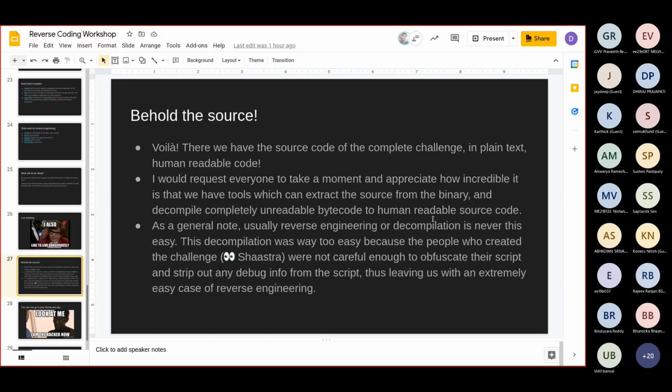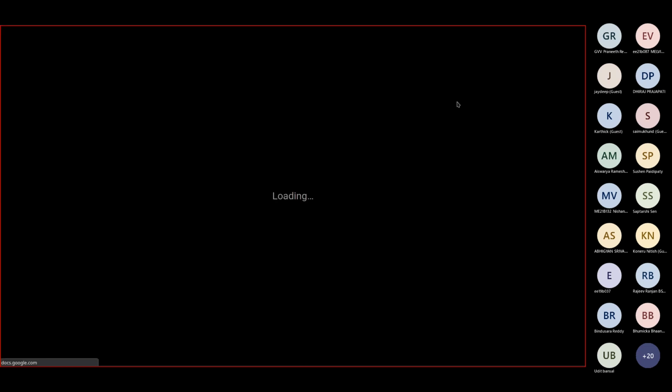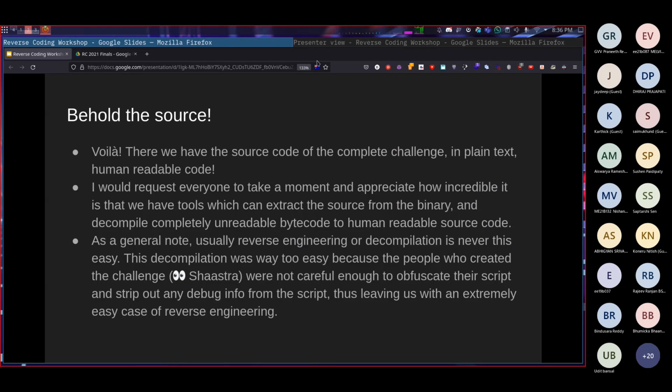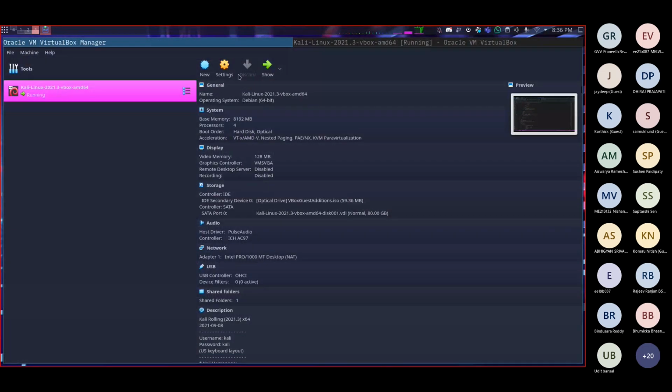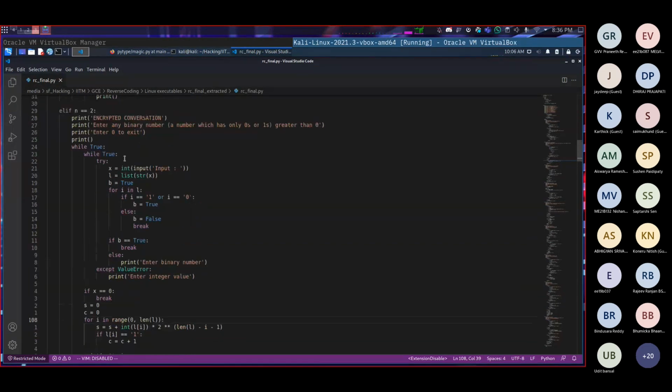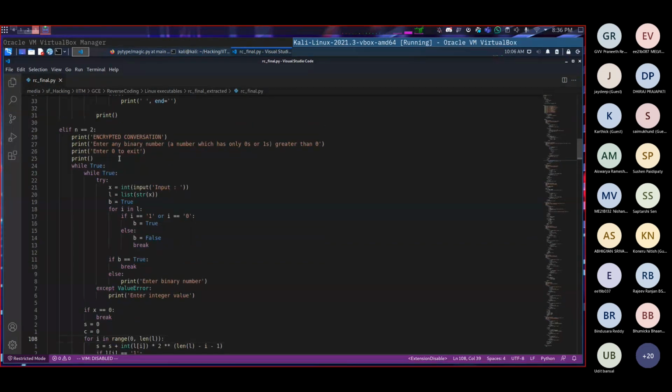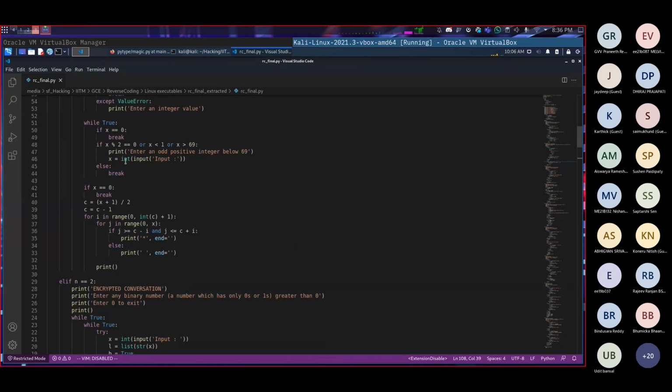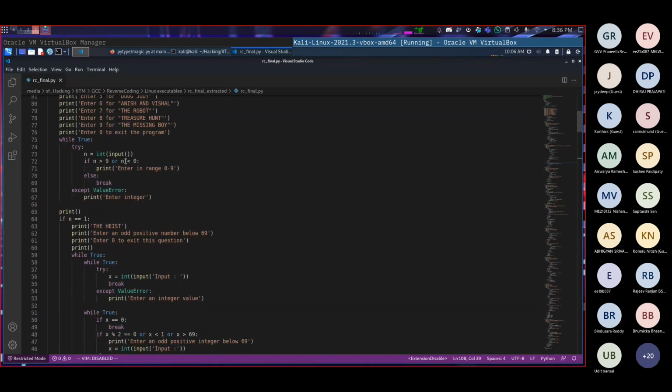So I don't know if you guys have seen the source code of this thing, but the source code of the problem matches line to line. The variable names are same, the function names are same, everything is the same. This is only possible because they didn't strip out the debug info, which contains the metadata, right?